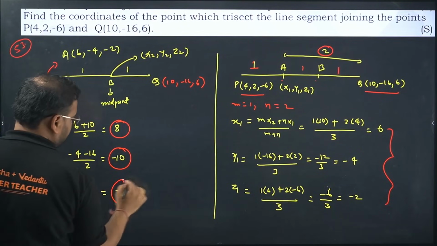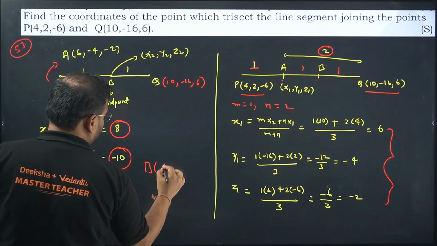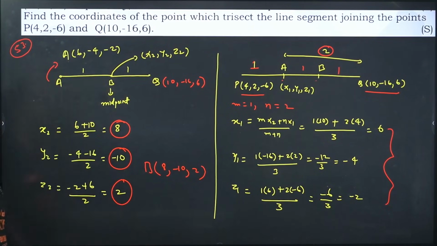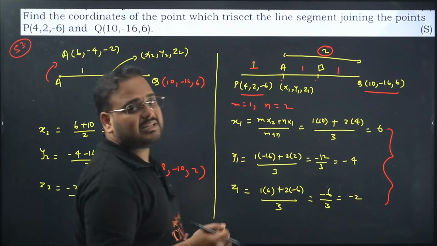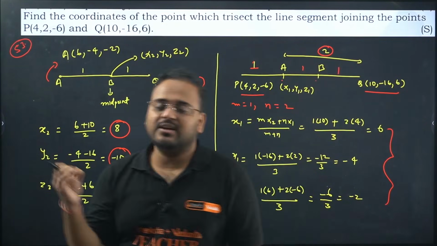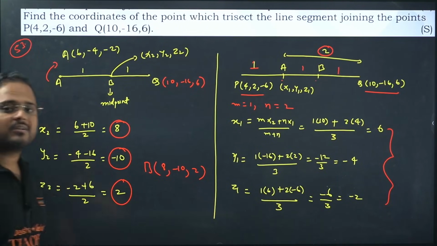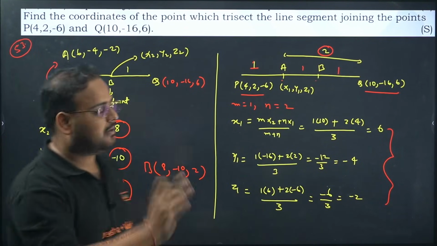So B coordinate is what? 8 minus 10 and 2. Answer is clear. The points A and B are the points which are creating the intersection in the line joining the points P and Q. Couldn't be clearer, simpler. All of you agree? Yes.